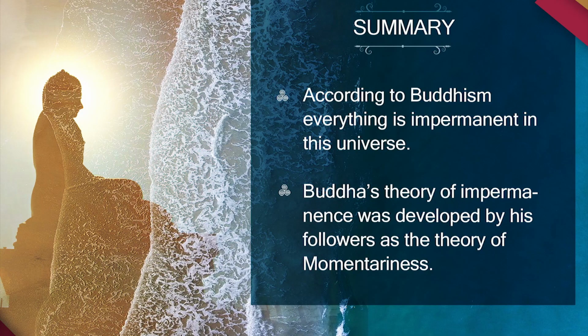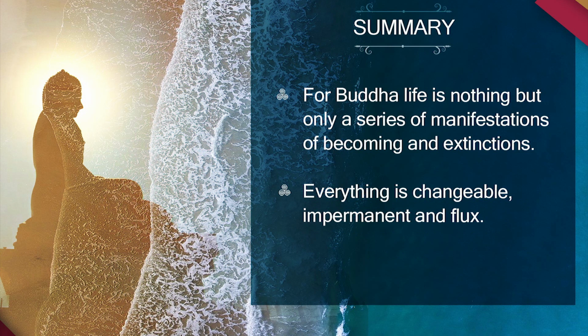Now, let us come to the summary of this unit or summary of this presentation. Here we have dealt with the fact that according to Buddhism, everything is impermanent in this universe. Again, Buddha's theory of impermanence was developed by his followers as the theory of momentariness. Okay, for Buddha, life is nothing but a series of manifestations of becoming and extinctions. Okay, everything is changeable, impermanent, and in flux. Nothing is permanent according to Buddha.